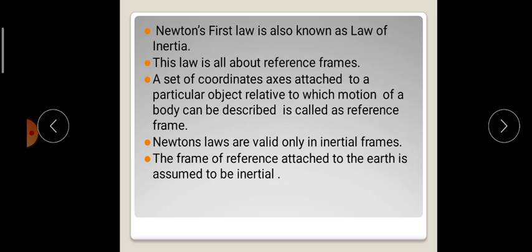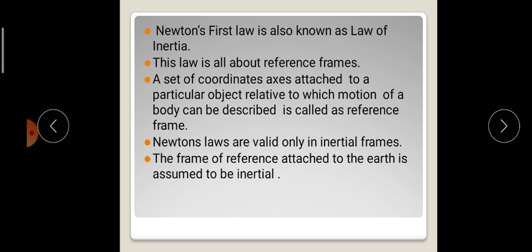This law is all about reference frames. A set of coordinate axes attached to a particular object, relative to which the motion of a body can be described, is called a reference frame. Newton's laws are valid only in inertial frames.